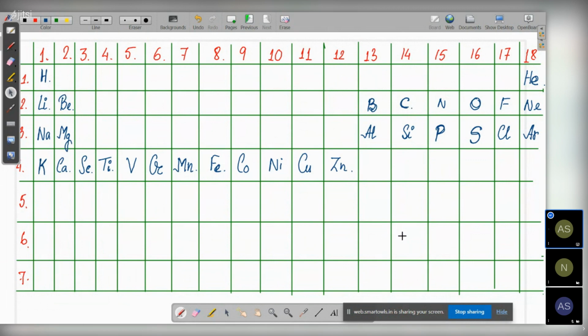So now let's fill up group 1. What will be the elements of group 1? Lithium, sodium, potassium, and below potassium we have rubidium, and after that we have cesium. And below cesium we have francium also.